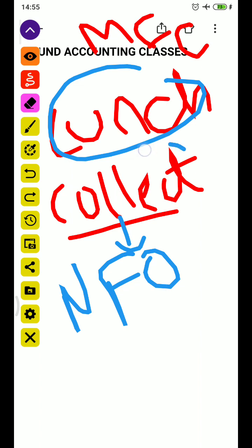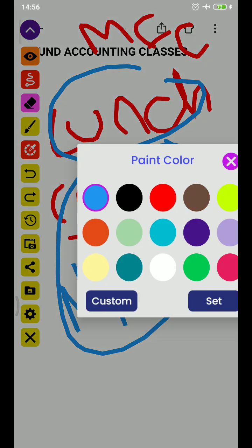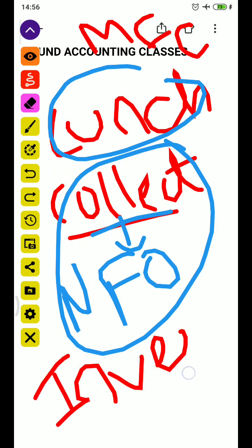They will give a certain period, and that period is the new fund offer period. After the collection, they will invest that amount in stocks or bonds, etc.